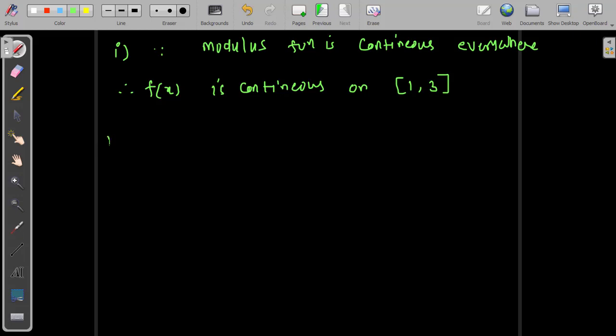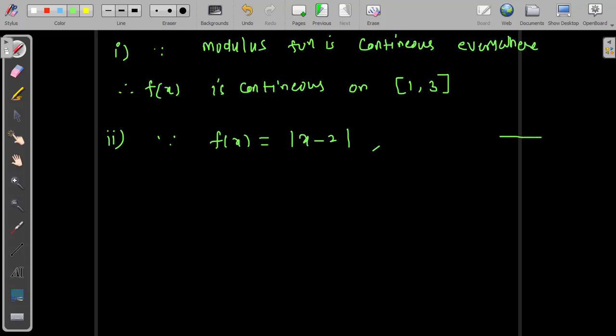After that, we need to check differentiability. Since we have function f of x is mod of x minus 2, I am testing the differentiability on the open interval 1 comma 3. There are many numbers, I will take any one number.